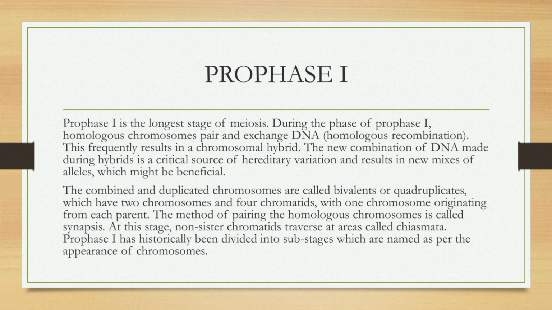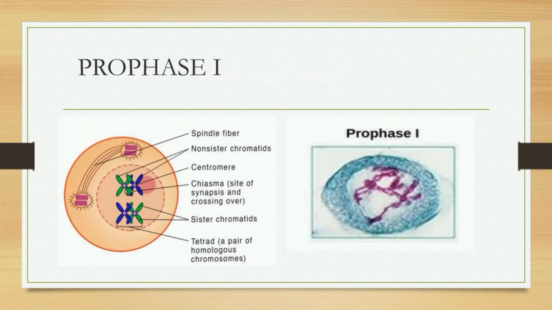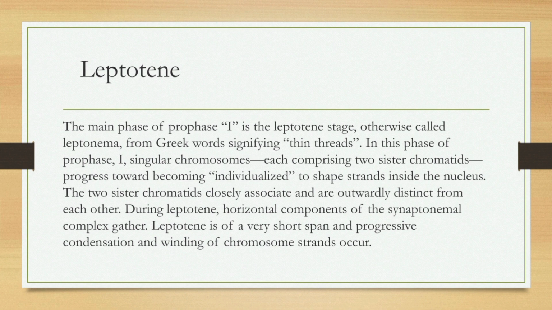This frequently results in a chromosomal hybrid. The combination of DNA made during the hybrids is a critical source of heredity and variation and results in new mixes of alleles, which might be beneficial. And the crossing over is at the chiasmata. Leptotene, the first stage of prophase 1, where the chromosomes are condensed and become visible as thread-like structures.